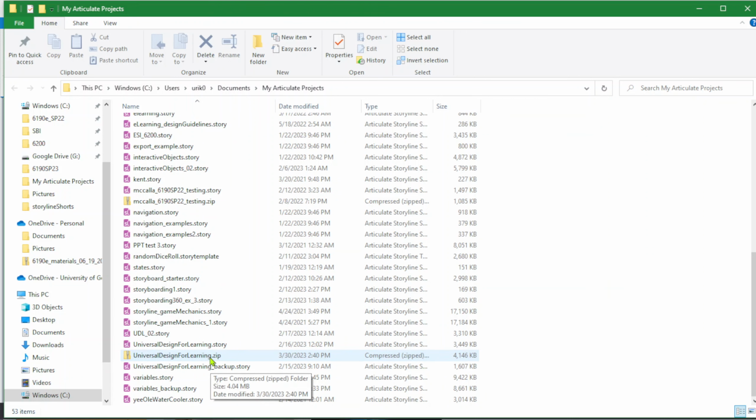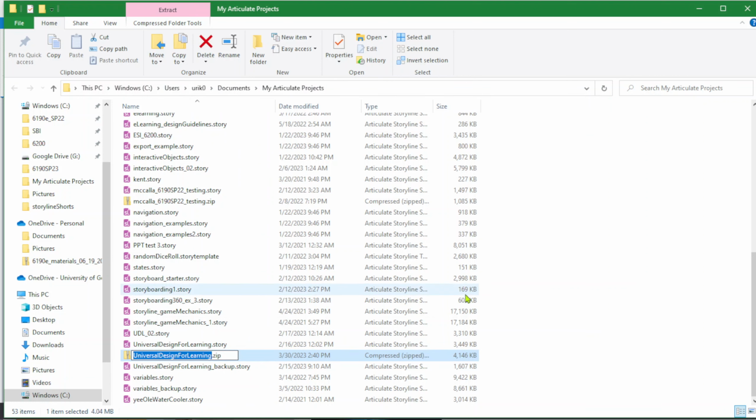This is what we just made. I'm calling it Universal Design for Learning, the name of this particular module project. Here's the .story file. That's what you would also upload to ELC, the .story file, just to verify. And then also to send to clients, this would be the .zip, and this is what they would get. And so let's unzip it and verify what we are sending to the client before we send it. So we'll select this and we'll extract it.